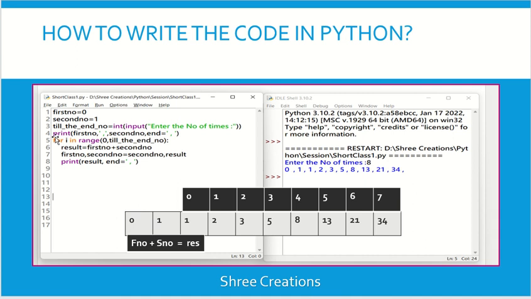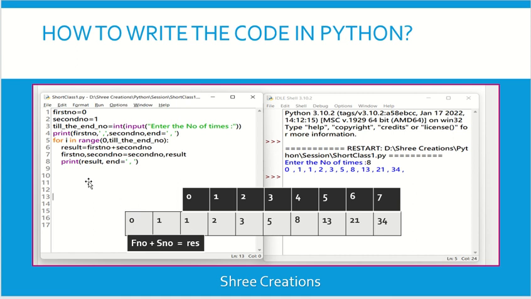After that print statement, I wrote the for loop: for i in range. Starting from 0 up to 8 times I need to iterate the code. If the condition is true, it will execute the code. So here, inside the for loop, in the first line, I wrote result equal to first number plus second number. What is the first number? 0. What is the second number? 1. So these 2 numbers are added and we get the result. That is the first sequence.